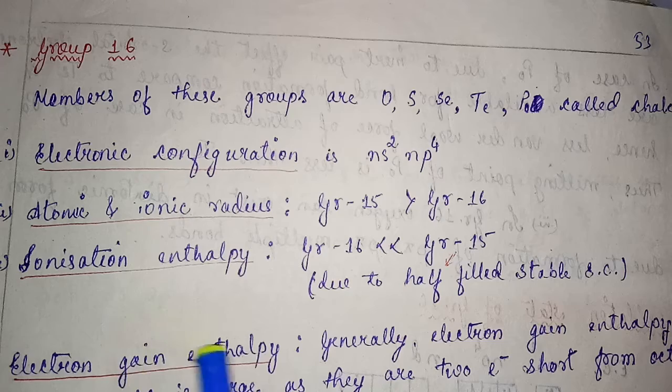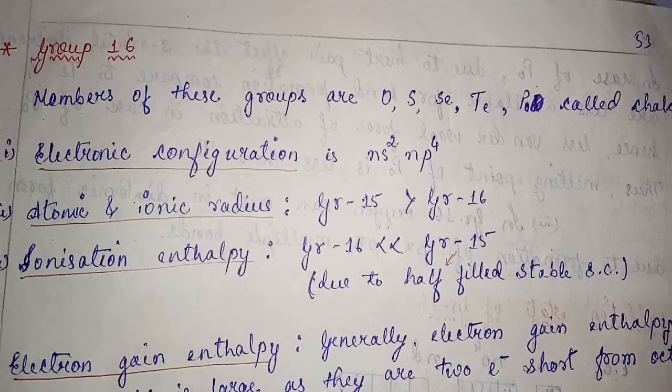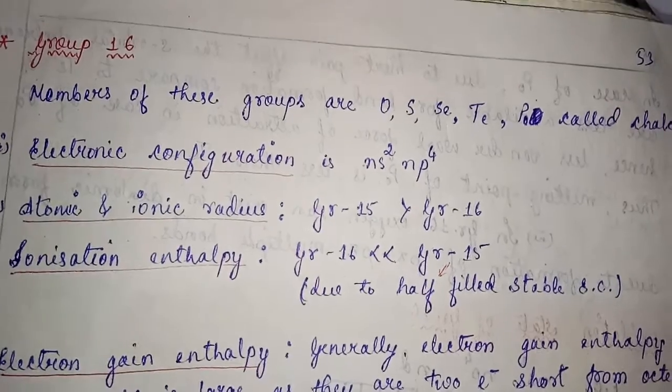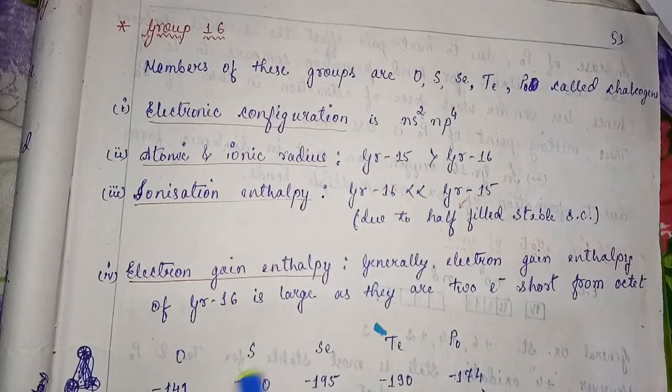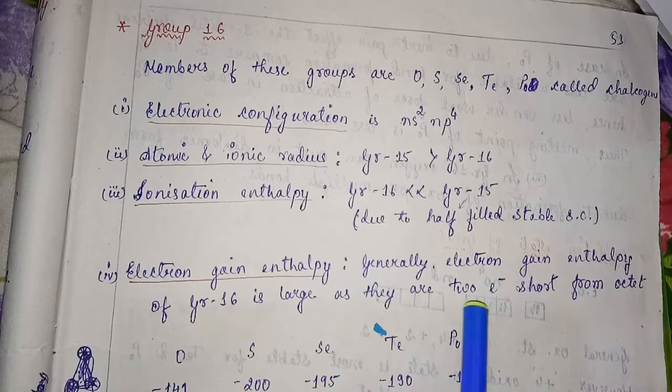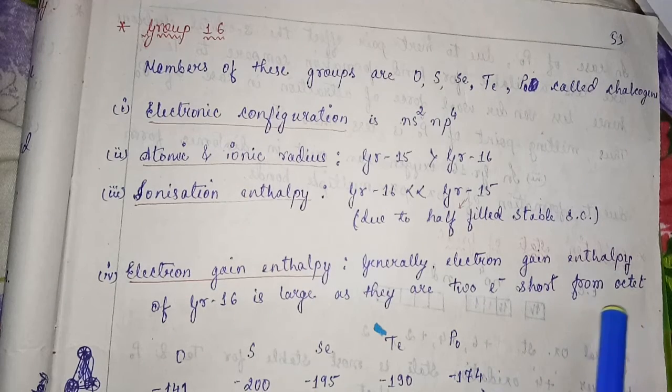Now electron gain enthalpy of group 16 is large as they are 2 electrons short from the octet.